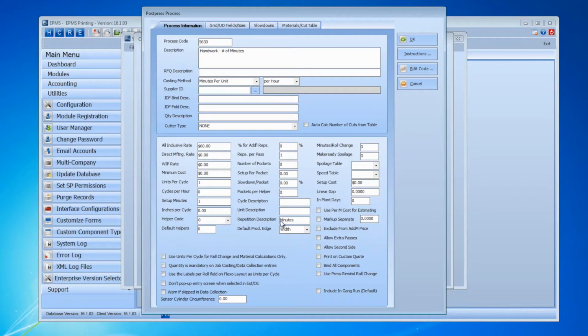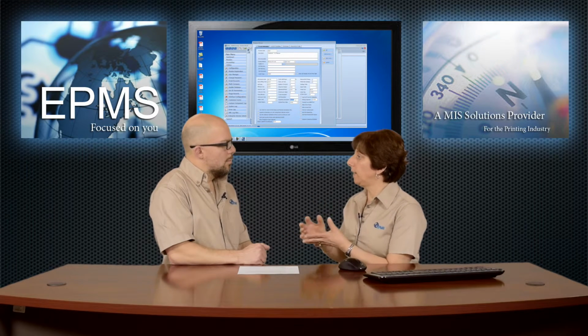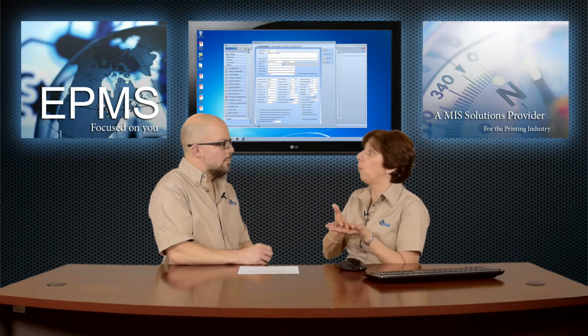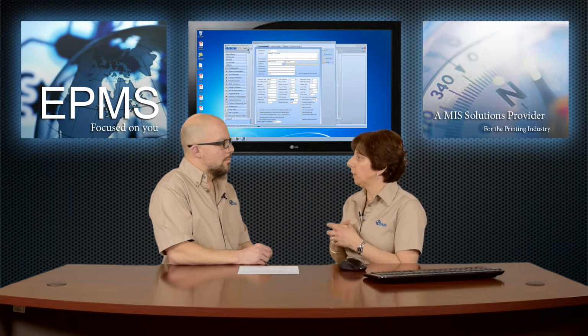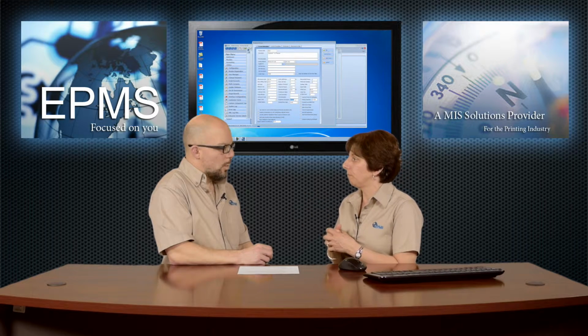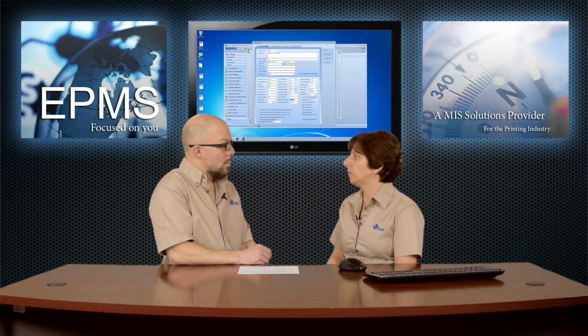Under the repetition description, we just put in the word minutes. And in this example, the quantity that they're going to enter next to minutes will be the number of minutes. That gets multiplied by the 1 minute for setup, and then it's going to calculate the number of minutes and use that against the hourly rate. Okay. So 4 different examples of how you might use this for different types of processes, but they work very similarly to prepress. Right. Okay.